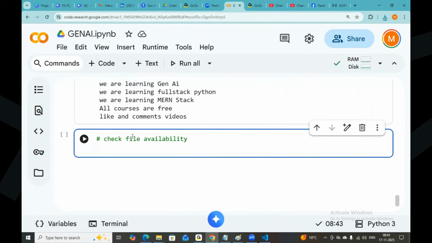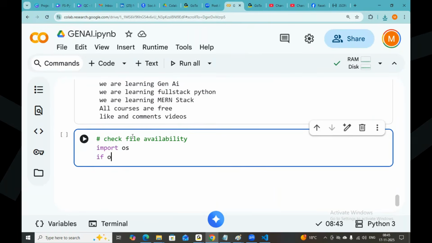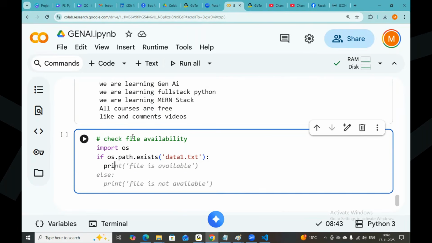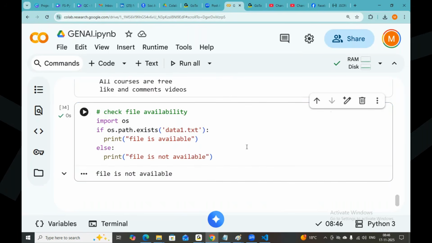Check file availability. For this, first we need to import one module called the OS module. Import os. If os.path.exists, what is the name of the file? For example, I am checking data1.txt. If it is available, just print file is available, otherwise file is not available. Right. Now execute it.